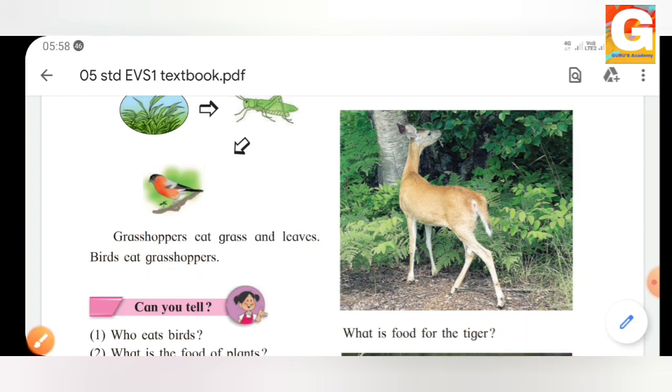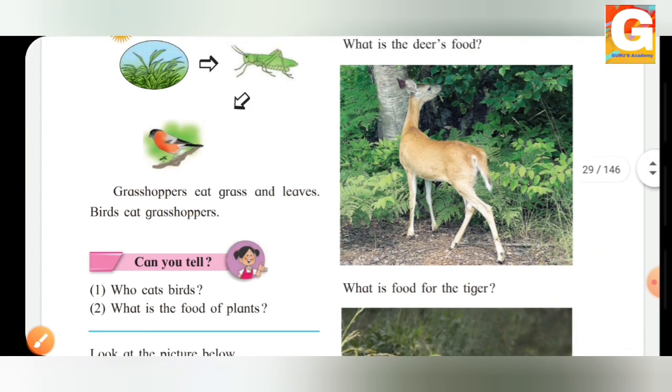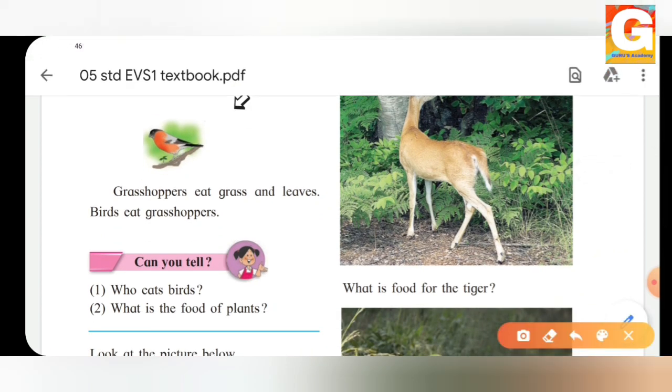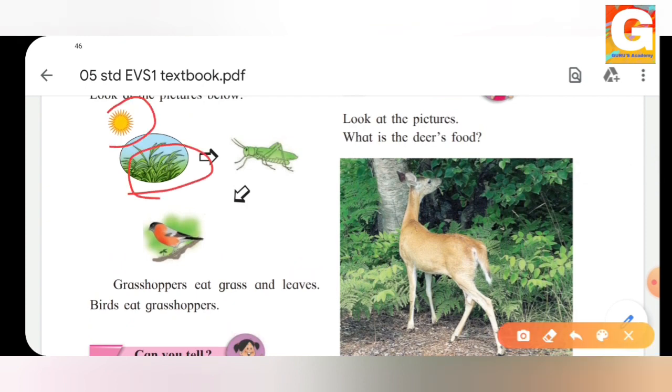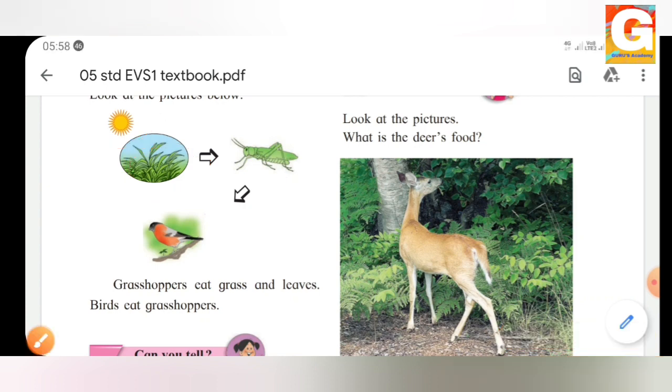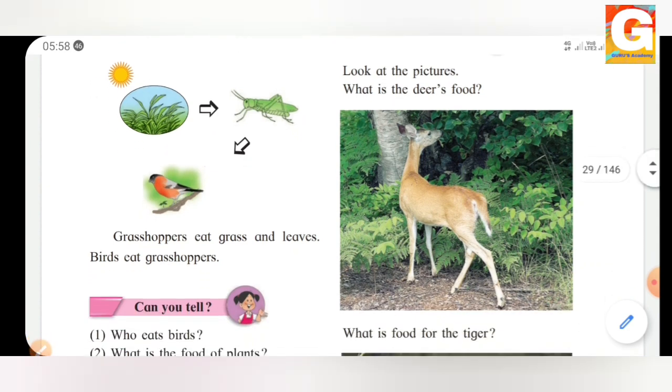Then what is the food of plants? Do you all think what can be the food of the plants? What can you see in this picture? We can see that the plant is shown here, and here is the sun. That is, the plant makes its food with the help of the sun. That is the process of photosynthesis. That is a different topic. We all should know that the plant makes its food from the sun.